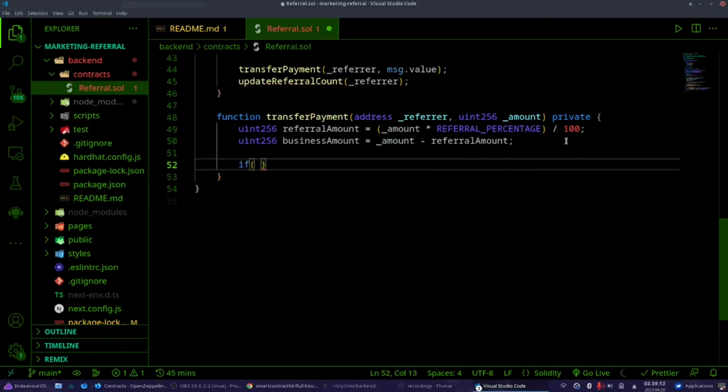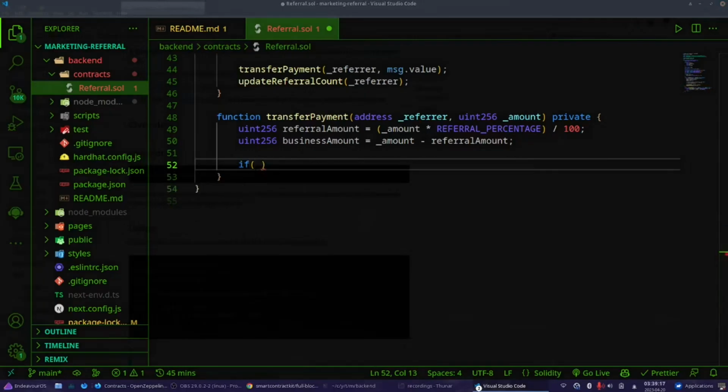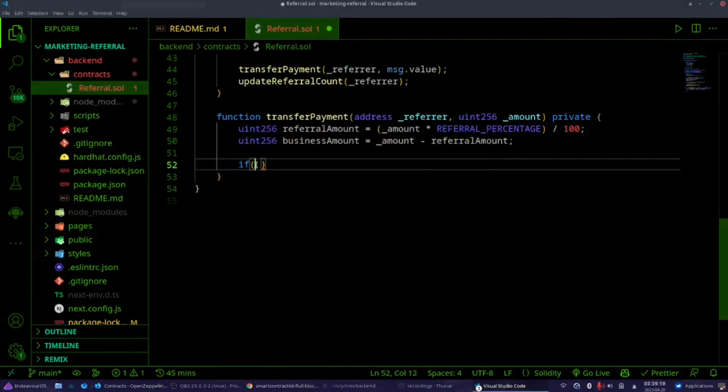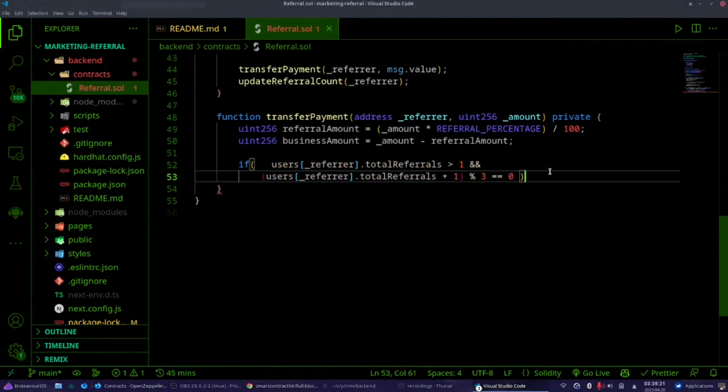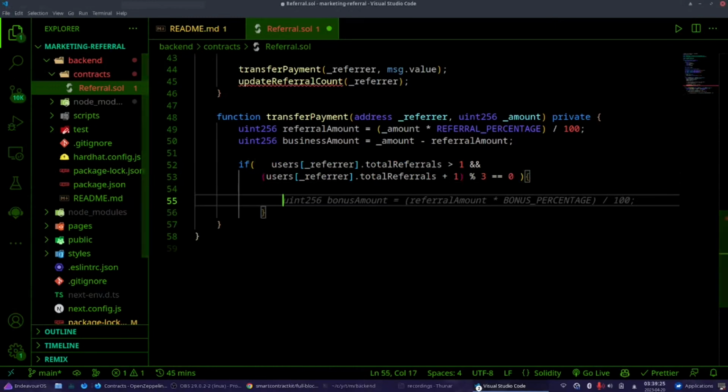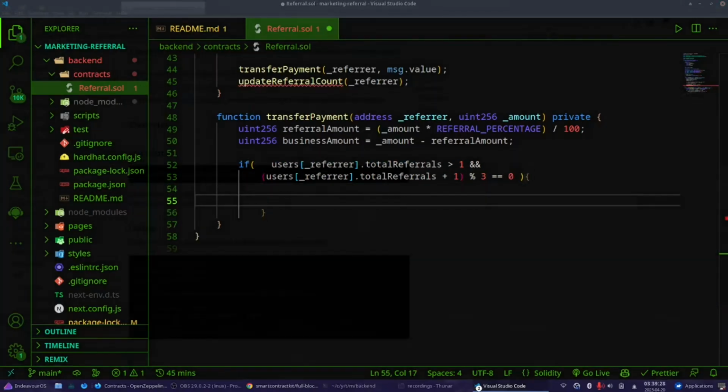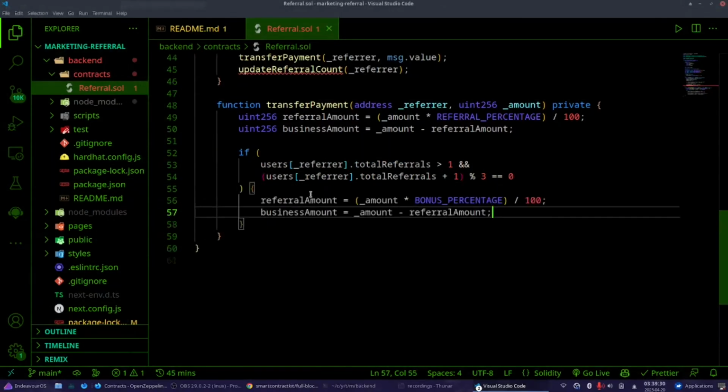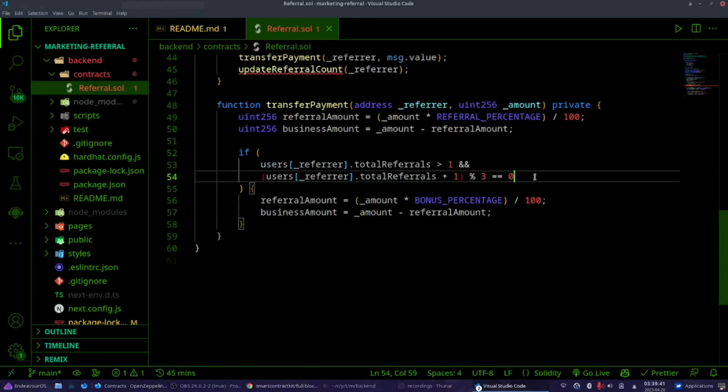Ugly stuff. Right. What is going on here? So here we are dealing with the users mapping.